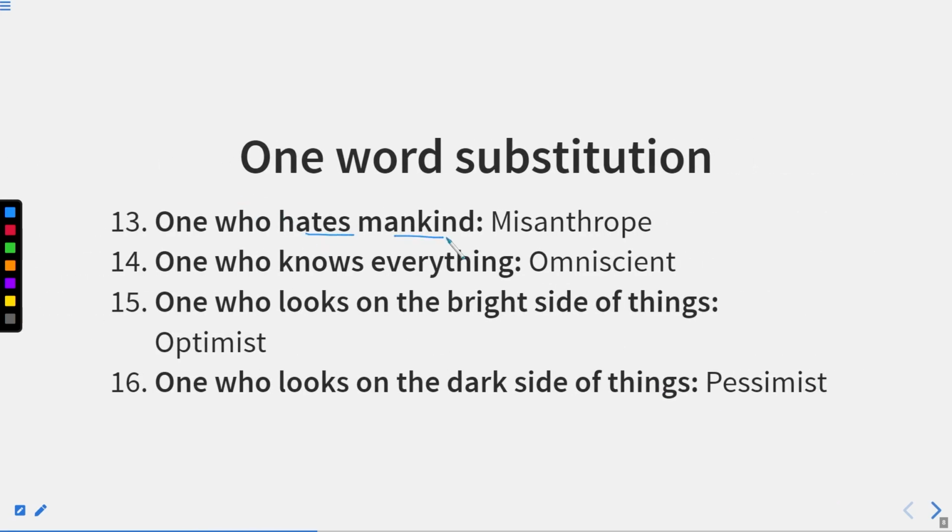One who hates mankind. Now this person is known as misanthrope. Now let us see one thing. We have a word that is misan. This is a root word for hate. Hate means when we don't like someone. And there is another word that is anthropos. This is a root word for human.